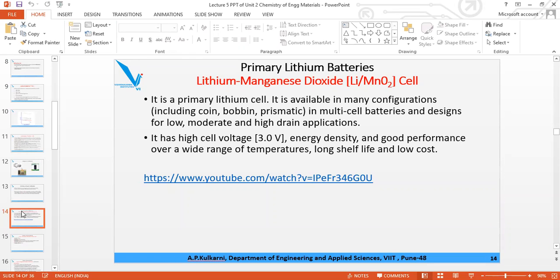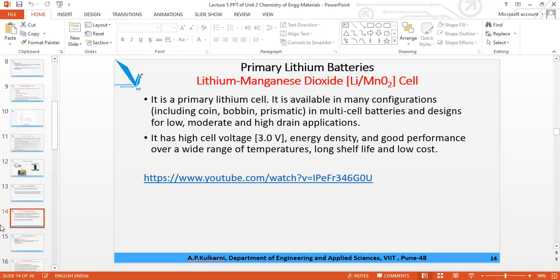So the various shapes in which you get this lithium manganese dioxide cell, or primary battery, are in the form of a coin, a prismatic, or a bobbin. It has designs for low, moderate, and high drain applications. If you want a long shelf life, you can have that. Drain means discharge rate, so you can have batteries designed in which the discharge rate is low, moderate, or high. Depending on the need, the cost will differ. And it gives a voltage output of 3 volts.